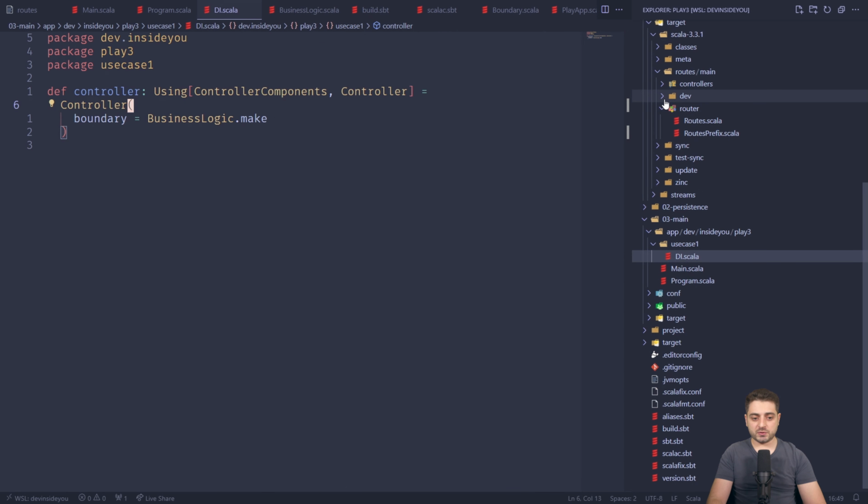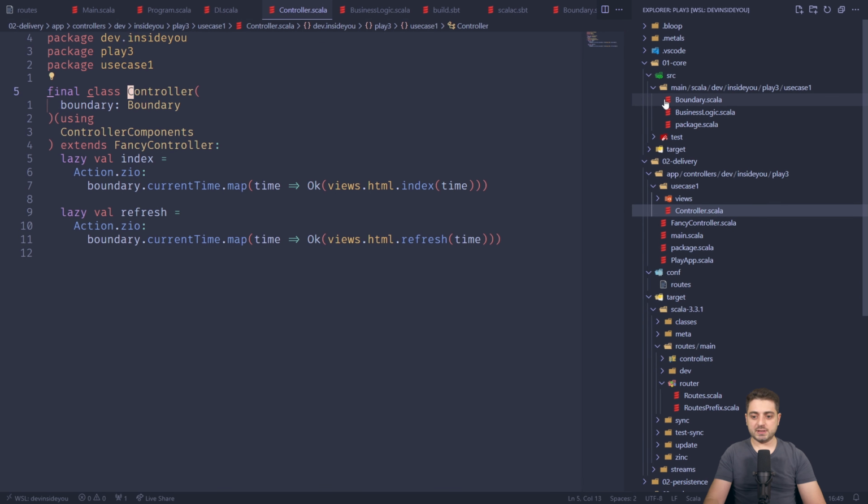Okay, so if we were to go back, the controller is actually the most interesting part. Now we're in the delivery portion of the application where you have this controller and a couple of abstractions that I built around them, right? So because we're instantiating the controller ourselves, we need to give it the boundary so that when the route gets hit, we go through the boundary and do something on the business logic, right? So when we hit index, there's a couple of stuff around it, but the majority of the logic here is that we just go straight to the boundary, right? We hit the route, we go to the boundary, asking it for the current time. And when the time comes back, we're wrapping it into an HTTP 200, and we're using ScalaTags over here, not Twirl, to actually return HTML. We're going to get to that portion in just a second.